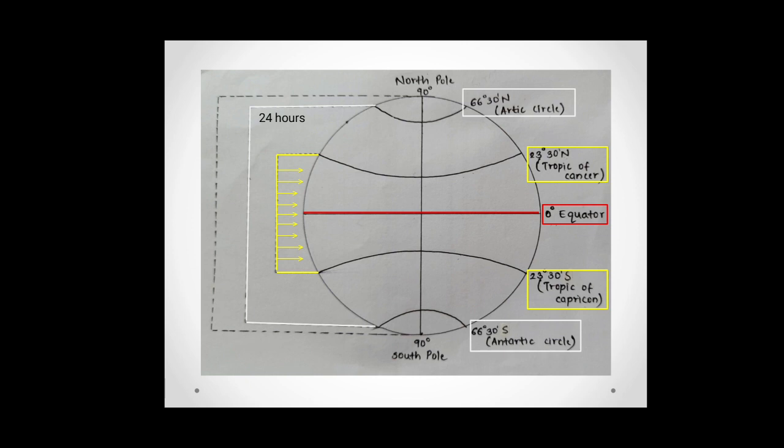Now, from the Arctic Circle and Antarctic Circle to the poles, daytime can be greater than 24 hours because the sun rays are slanting. That is, these regions do not get straight sunlight. This is because the regions are far away from the sun as compared to the regions between the Tropic of Cancer and Tropic of Capricorn. In this region, the maximum duration of the sun's appearance in the sky can be 6 months based on seasons.